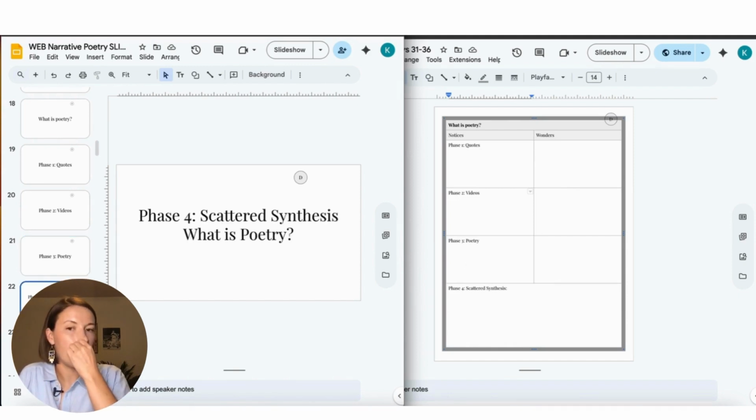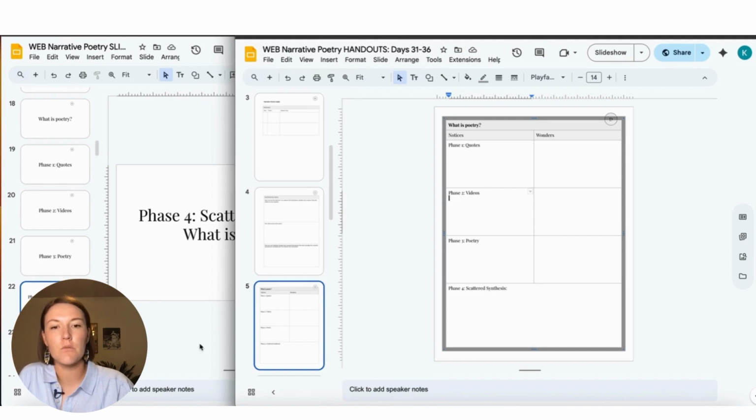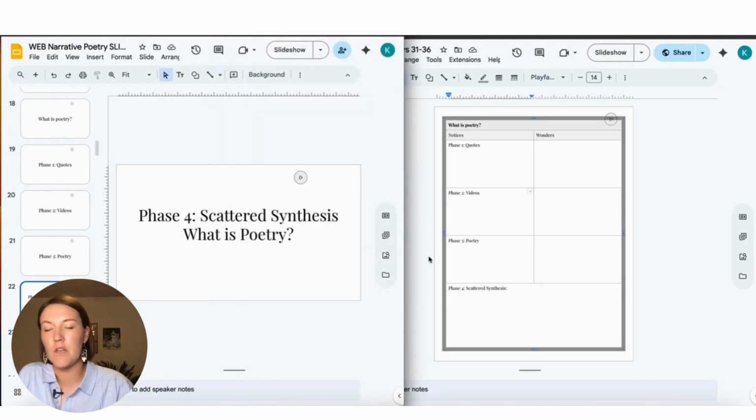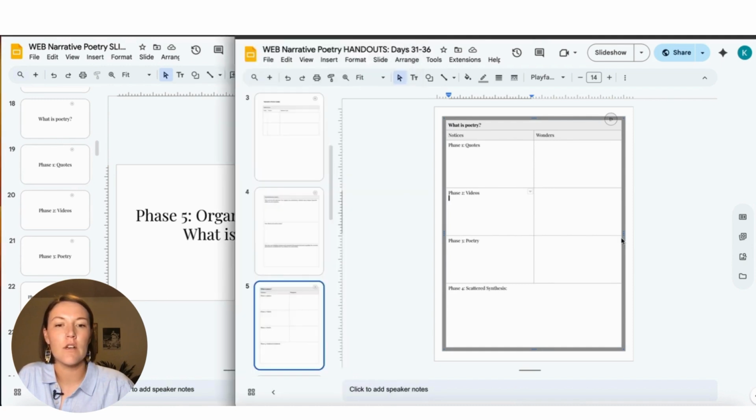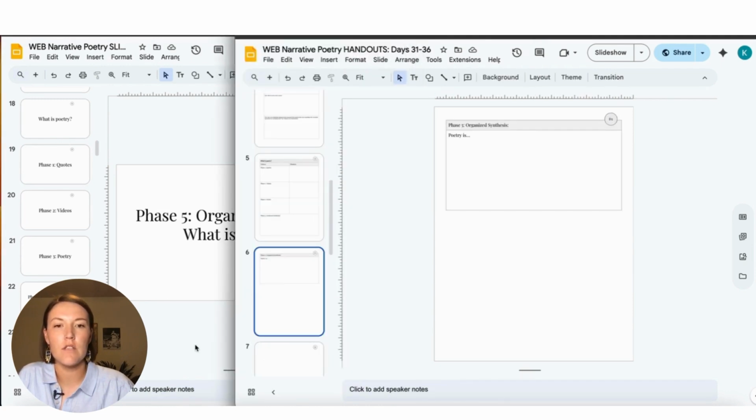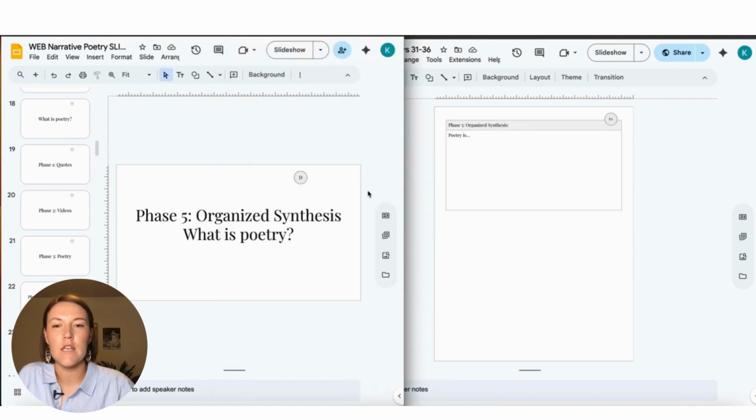Then phase 4 is a scattered synthesis, where we just do brain barf and we synthesize all of the information that we've been talking about in this section of the worksheet. Where are they in their thinking with poetry? What is poetry? And then phase 5 is an organized synthesis. So that is page 2 of this. Phase 5, poetry is da da da da da.